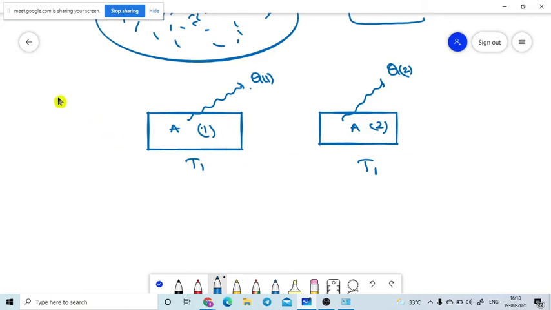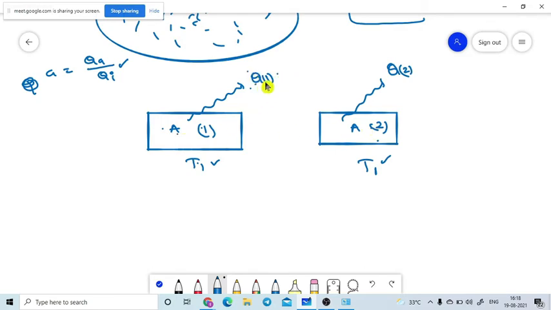In the previous case, to explain absorptive power, A is nothing but Q of absorption divided by Q of incident. We don't need any reference object there. But here the two objects have the same temperature and the same area of cross section.